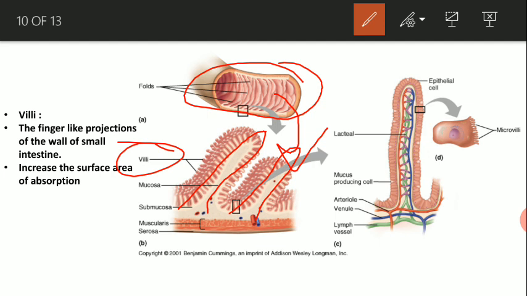Now villi are surrounded by arteries and veins, that means blood vessels, and also the lymphatic vessels, and these blood vessels are important for the transportation of the absorbed food material to the cell.